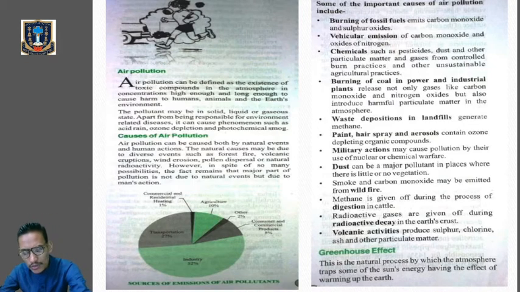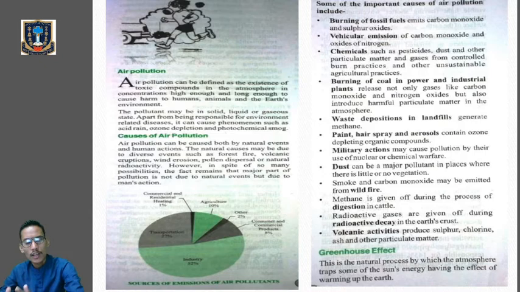Clear? So those pollutants which will pollute the air may be in solid form, liquid form, or gaseous form. So the pollutants that will pollute the air can occur in three states: solid, liquid, and gaseous state. Apart from being responsible for environment related diseases, it can cause phenomena such as acid rain, ozone depletion, and photochemical smoke.